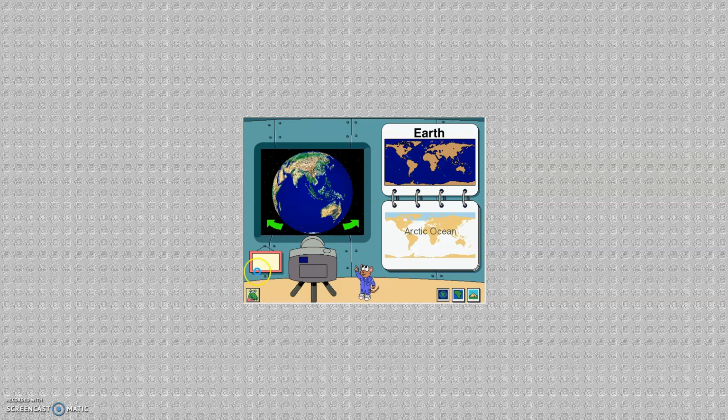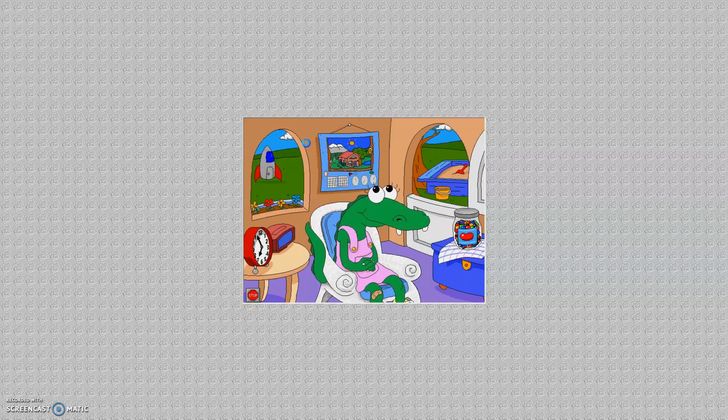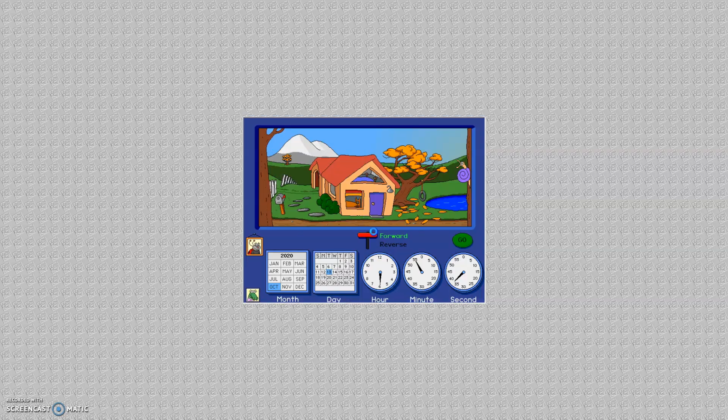Please take a picture of the Arctic Ocean. Alright, let's do it one more time and then that's it. Let's play with the calendar clock. Click the controls to change time by months, days, hours, minutes, or seconds.